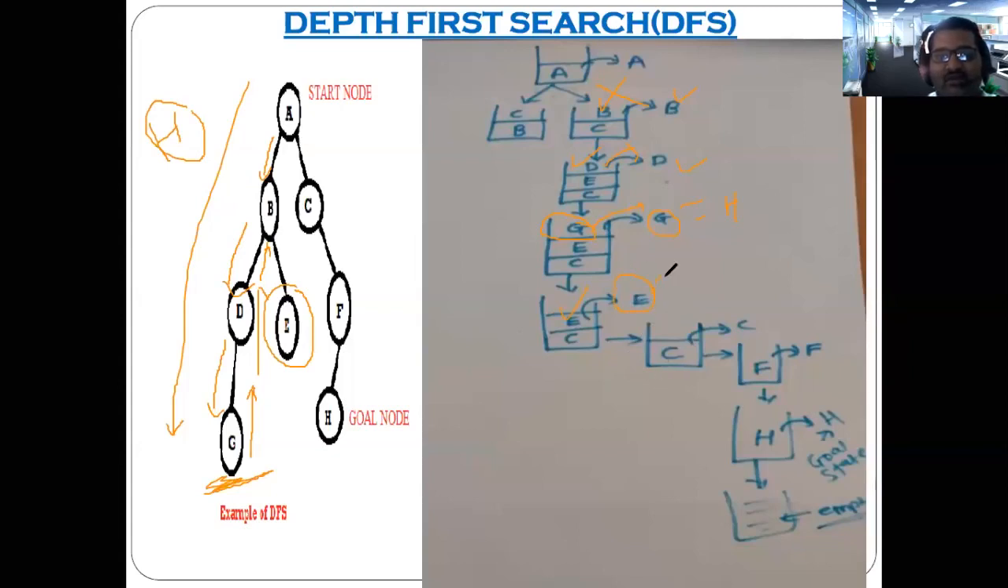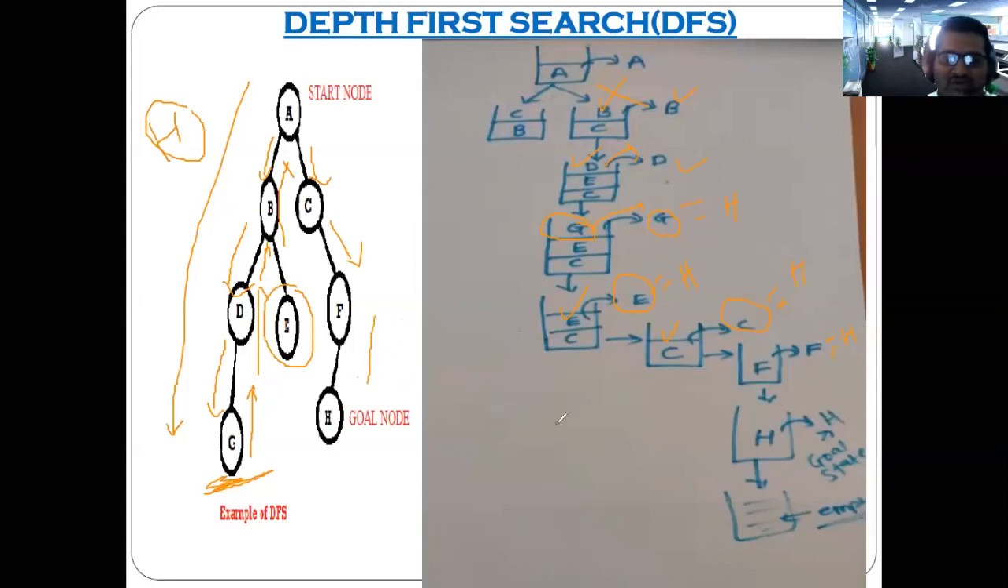When you remove E, you check whether E is equal to H or not. No. So again you move forward. Again you backtrack and come to this point, C. C is nothing but the top of the stack after you remove E, correct? You remove C and check whether C is equal to H. No. So again you go to the next level, that is F. You again check whether F is equal to H. No. So again you move forward.